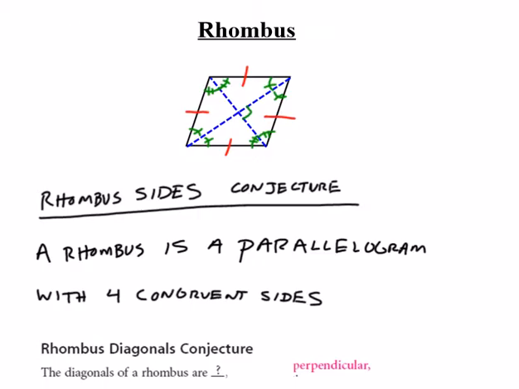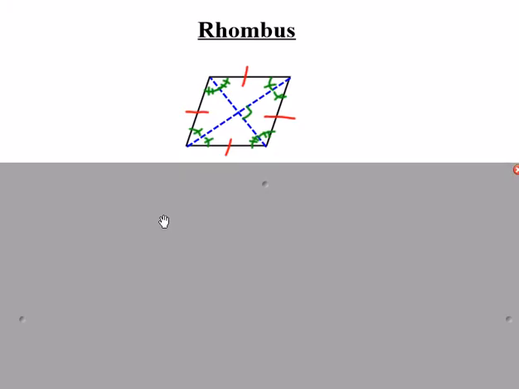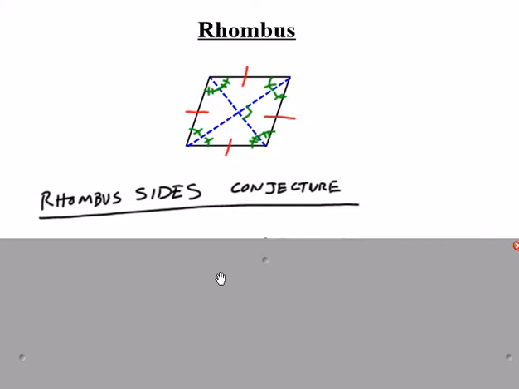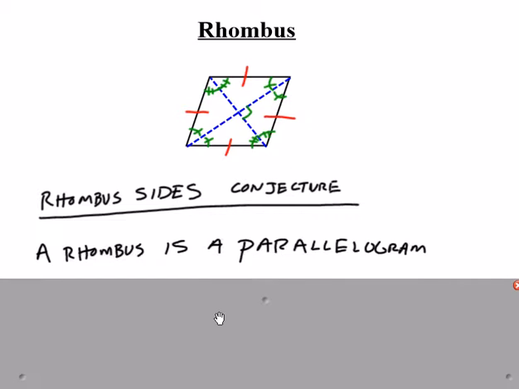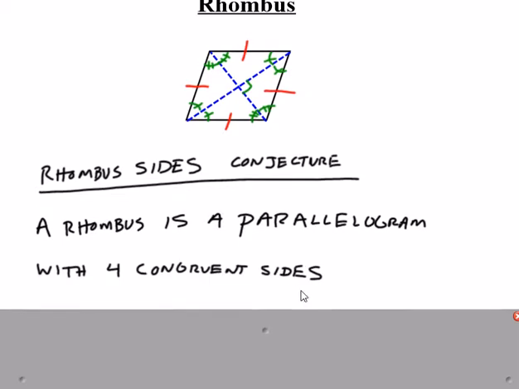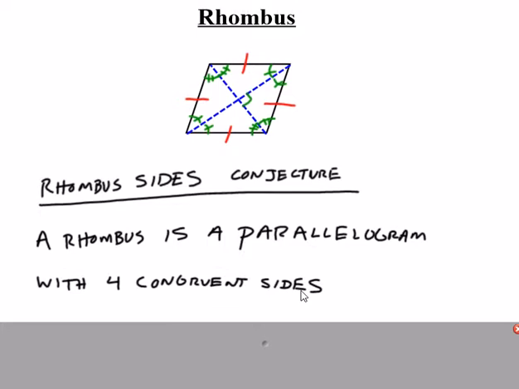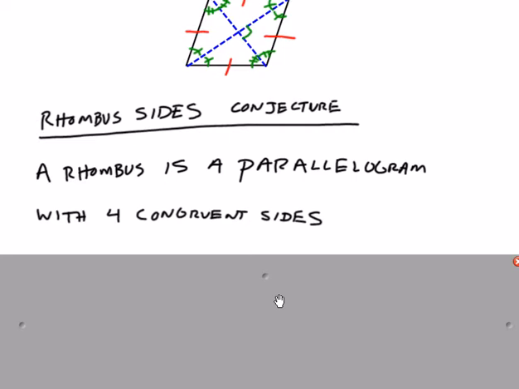A rhombus. A rhombus is a type of parallelogram. Everything that was true on the previous page for parallelograms is also true for rhombi, for rhombuses. You take everything from the previous page, but then now add the extra property that all four sides are congruent. You see that marked with the four red dashes. Okay, a rhombus is just a parallelogram. Everything we know about parallelograms, but now all the sides, not just opposite sides, but all the sides are congruent.